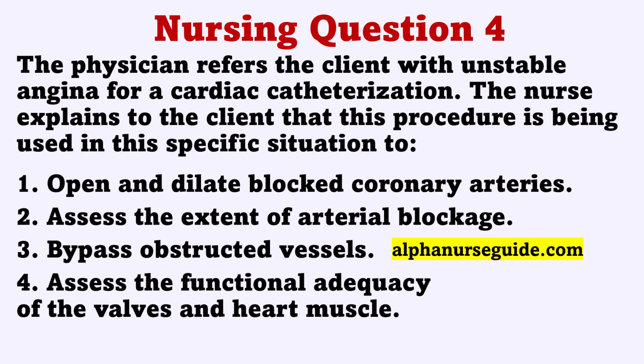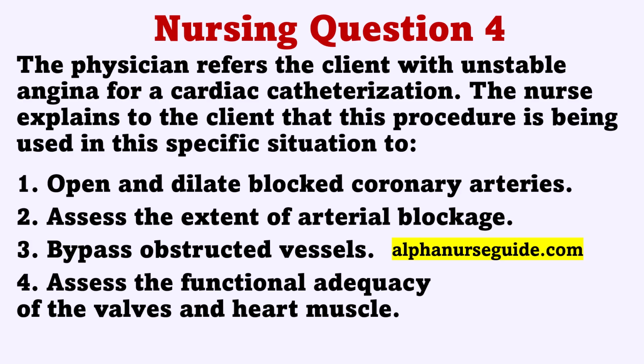The physician refers the client with unstable angina for a cardiac catheterization. The nurse explains to the client that this procedure is being used in this specific situation to: 1. Open and dilate blocked coronary arteries. 2. Assess the extent of arterial blockage. 3. Bypass obstructed vessels. 4. Assess the functional adequacy of the valves and heart muscle. The correct answer is 2. Assess the extent of arterial blockage.